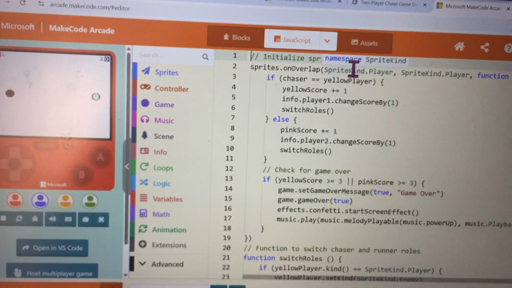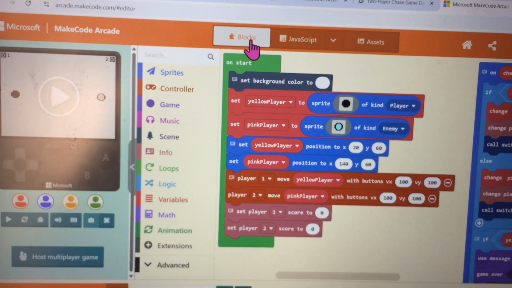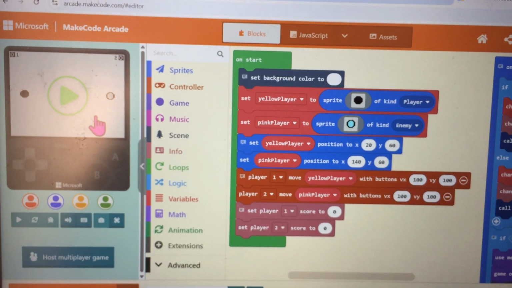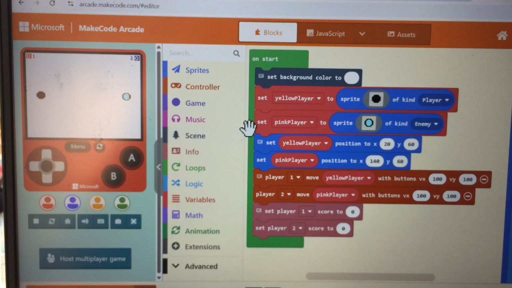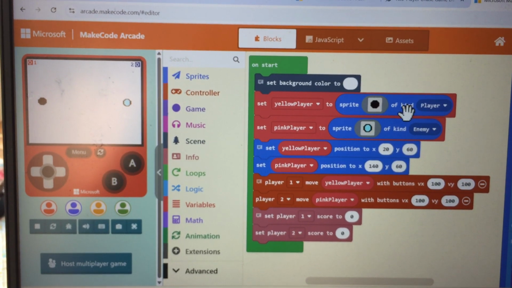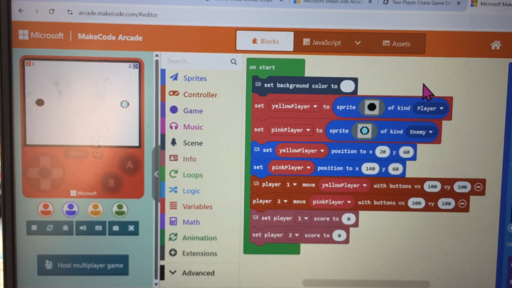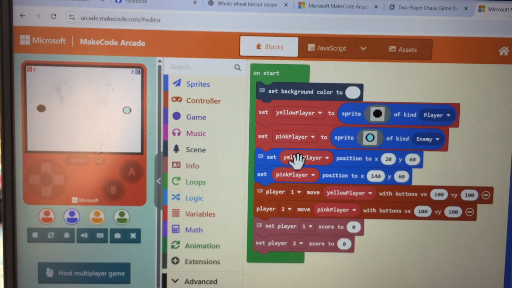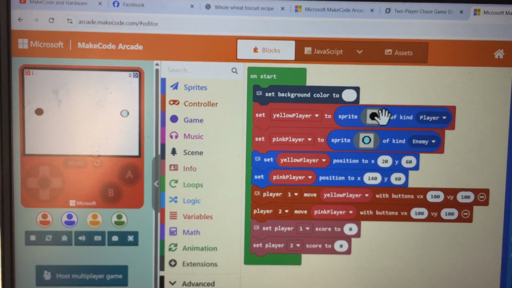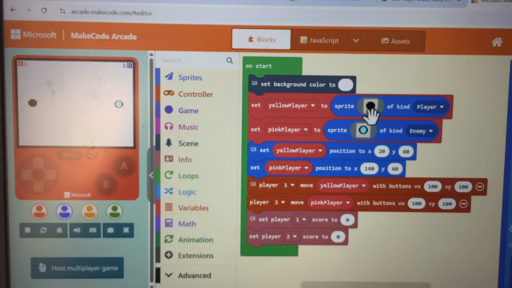However, it's not correct. You can see I asked for a black background and I'm given a white background, and I've asked for a yellow player and a pink player, and it's labeled them yellow and pink, but it's chosen colors that are not yellow and pink.